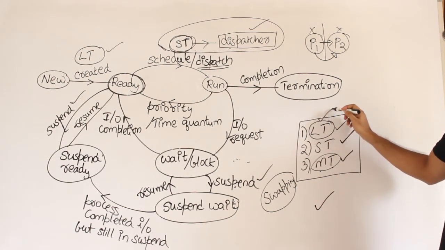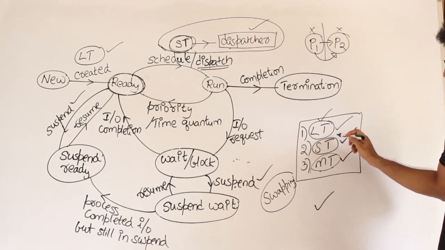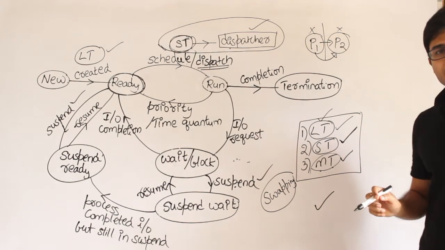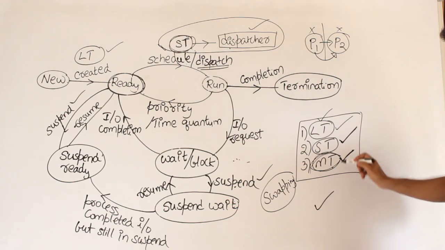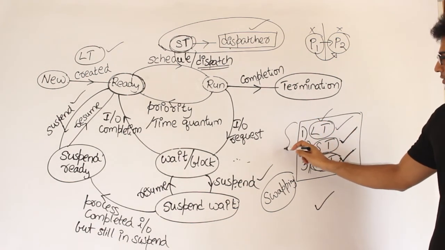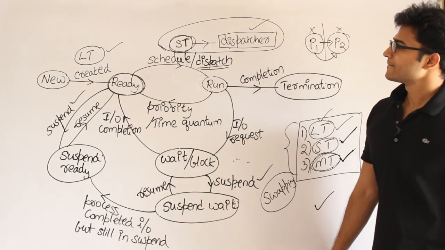So the long-term scheduler is related to the overall performance, and the short-term scheduler is related to context switching time. Therefore it also impacts the performance. And the medium term scheduler impacts the swapping time. Therefore it too has an impact on the performance. Anyway, all these three are going to have some impact on the performance of the system. Got it?